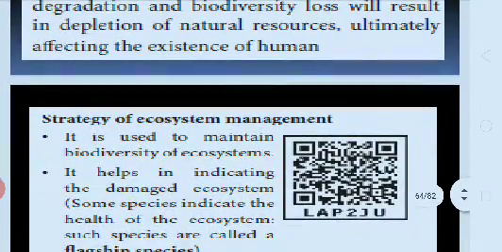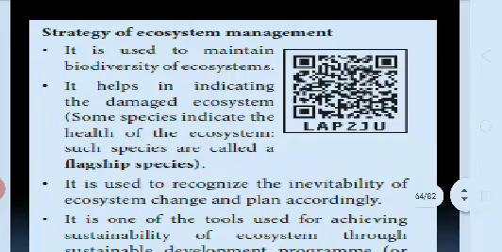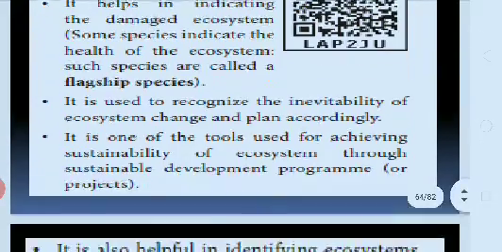Then what are the strategies of ecosystem management? It is used to maintain the biodiversity of the ecosystem. It helps in indicating the damaged ecosystem. Some species indicate the health of the ecosystem. Such species are called flagship species. It is used to recognize the inevitability of ecosystem change and plan accordingly.